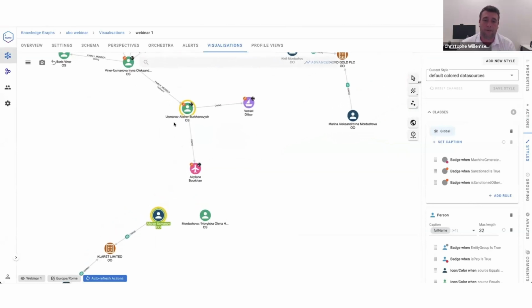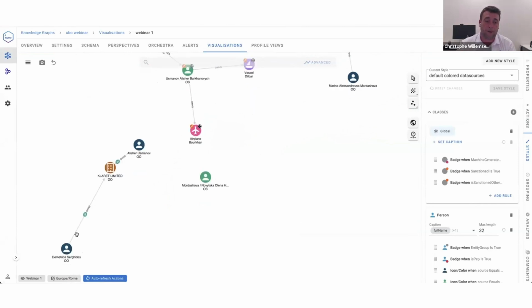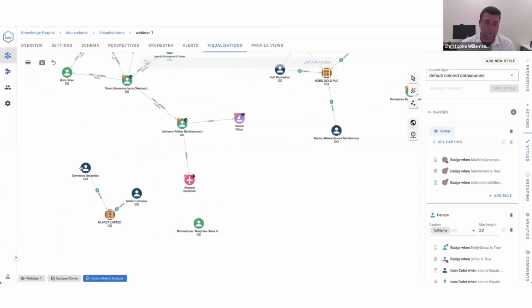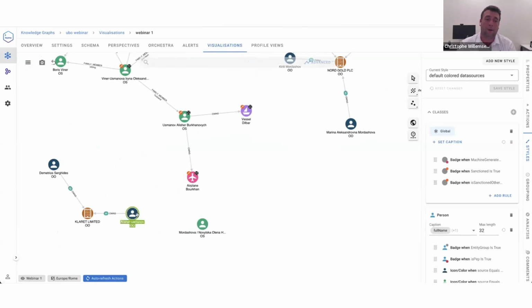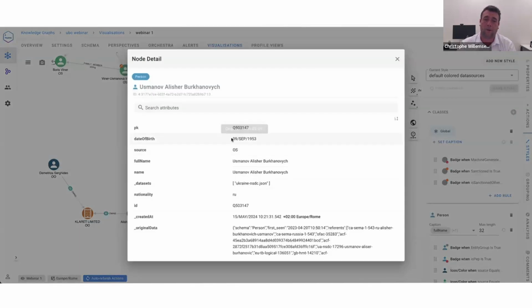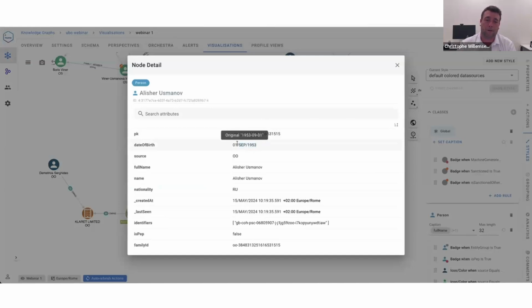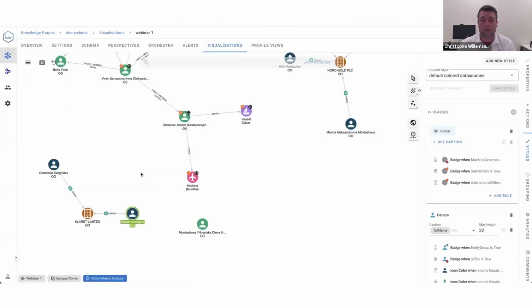their name, I can see here we have Usmanov, Alisher. Okay. So this is problematic in general when using data coming from different data sources, right? It's not specific to UBO, but in UBO it happens a lot, right? So we have this person that is probably the same person. If we look at the date of birth of this person, we have 9 of September 1953. And if you look here, we have September 1953. Forget the 01. In some data sets, they provide only the month and year of the date of birth. In some data sets, the full date of birth, etc.